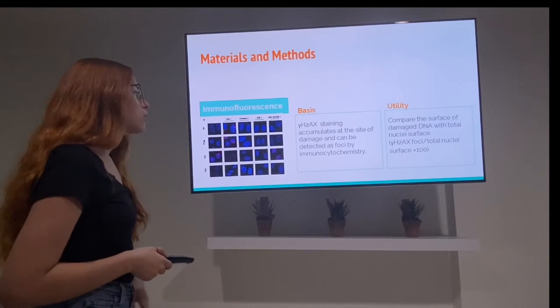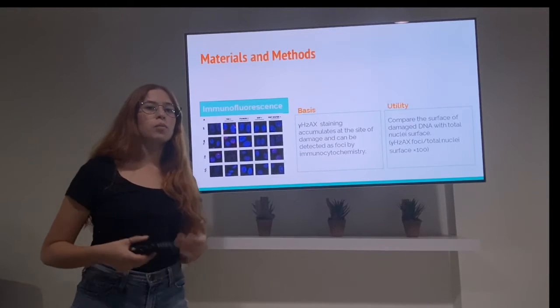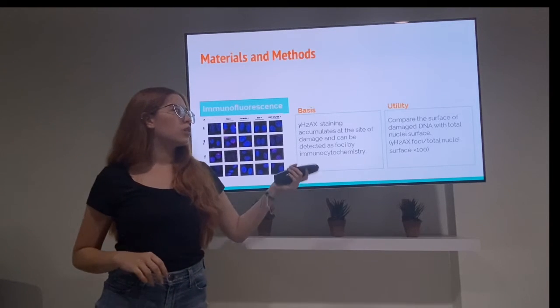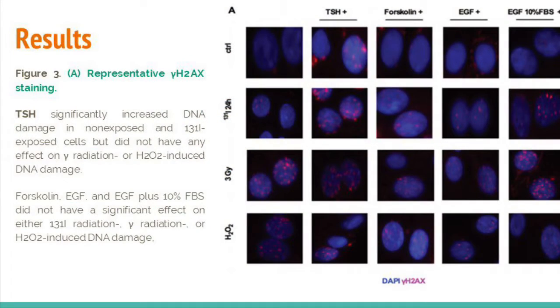Okay, so the immunofluorescence is basically a staining, so they can observe how much of the DNA has been damaged according to the coloration. And it was made to compare the surface of damaged DNA with the rest of the surface. Okay, so here in this result of the staining, we can observe that thyrotropin had an increased DNA damage in non-exposed and also in the exposed cells, but it didn't have an effect on the gamma radiation or the H2O2 induced DNA damage. Other agents such as forskolin and EGF did not have an effect on the induced DNA damage. We can conclude this because of the pink coloration we see.